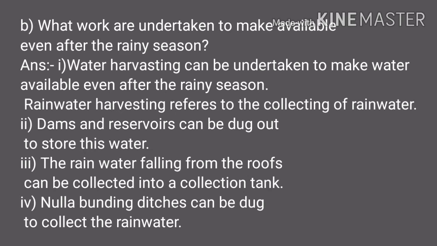Next question B. What work is undertaken to make water available even after the rainy season? Answer. First, water harvesting can be undertaken to make water available even after the rainy season. Rainwater harvesting refers to the collecting of rainwater. Second, dams and reservoirs can be dug out to store this water. Third, the rainwater falling from the roofs can be collected into a collection tank. Fourth, nala-bunding ditches can be dug to collect the rainwater.